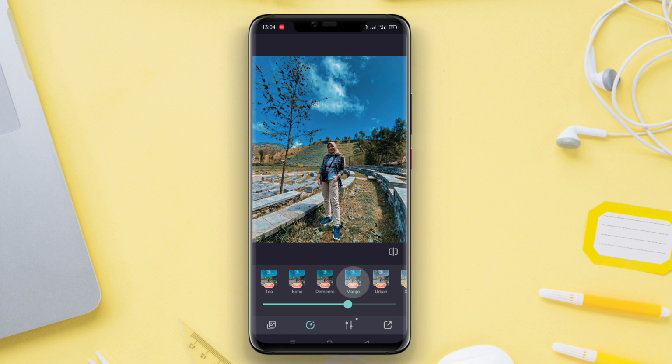The app also comes with a wide range of filters and effects that can be used to enhance the appearance of photos. Additionally, VSCO supports batch editing, allowing users to edit multiple photos at once. Overall, VSCO is a user-friendly photo editing application with comprehensive features.